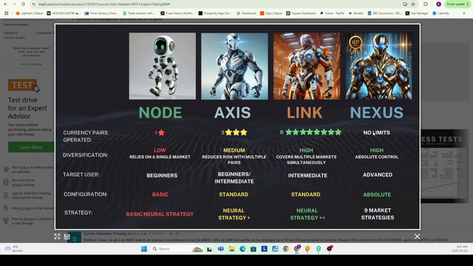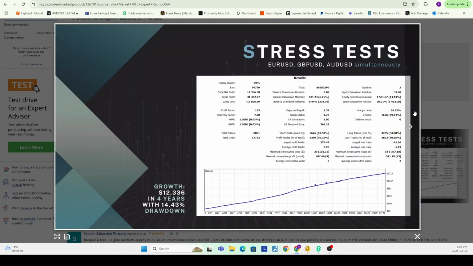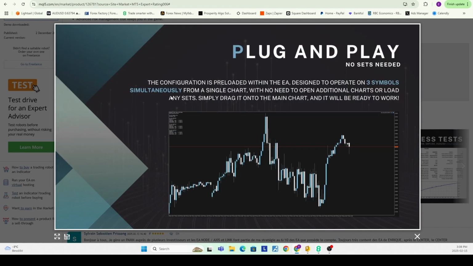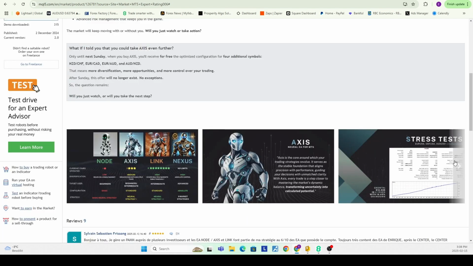If we just type through it here, we can see that he's contrasting this to his more premium EAs, saying that this one has less diversification than the other ones, and it uses something called a neural strategy, whatever that means. Let's see, maybe this tells us something. The configuration is loaded with the EA. Okay, it doesn't speak to the exact strategy here.